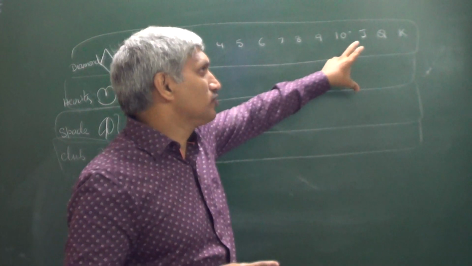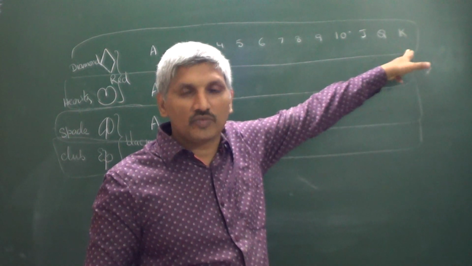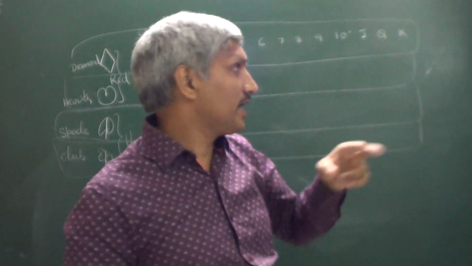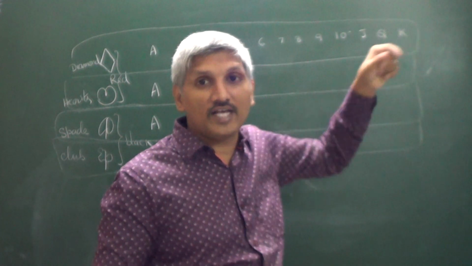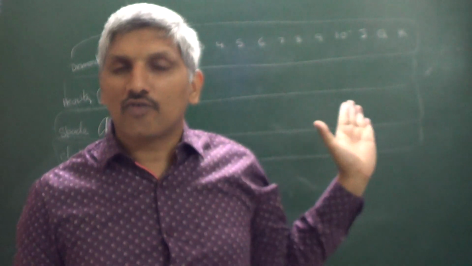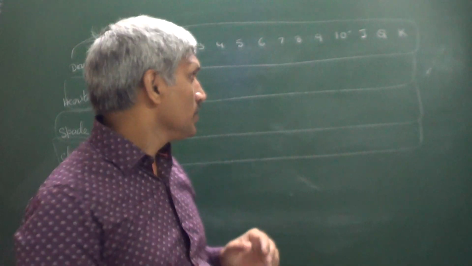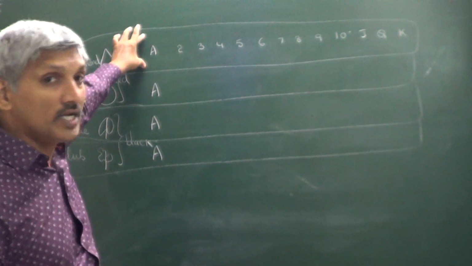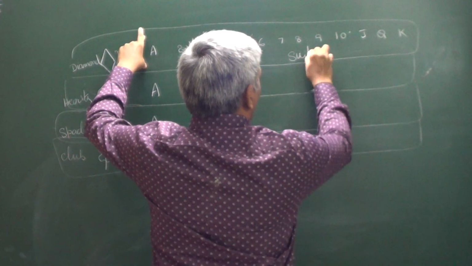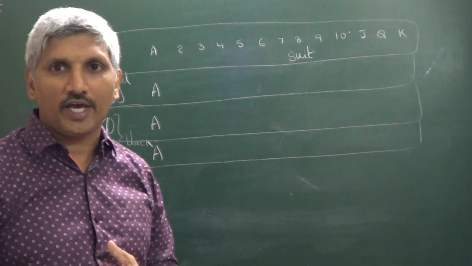Now if you observe these 3 cards, Jack, Queen, King, on these 3 cards there is a face. That's why these cards are called face cards. In total, how many face cards are there? 4 into 3 is equal to 12 face cards. We will call this one a suit. So how many suits do we have? In total we have 4 suits, right?